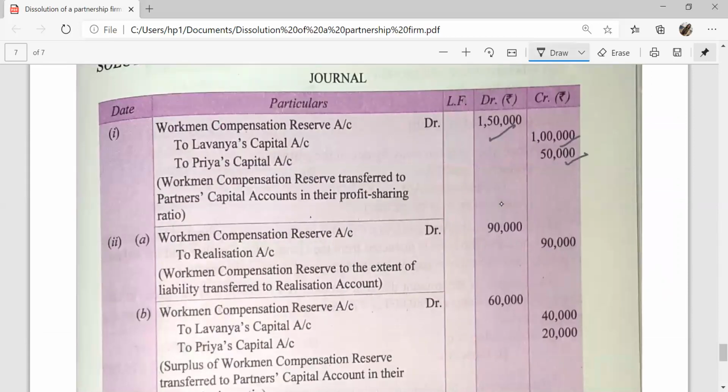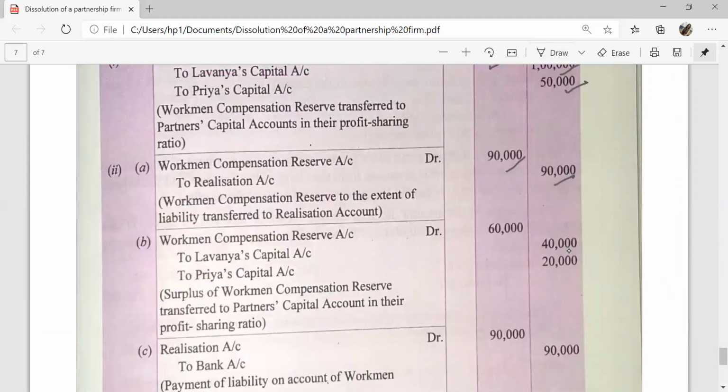Amount equal to liability, that is 90,000, will be transferred to the realization account and the remaining amount, that is 60,000, will be transferred to the partners capital account in their profit sharing ratio 2/3 and 1/3.